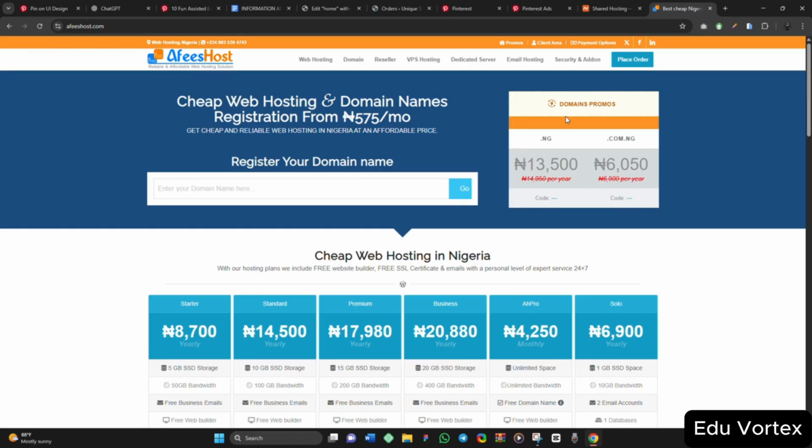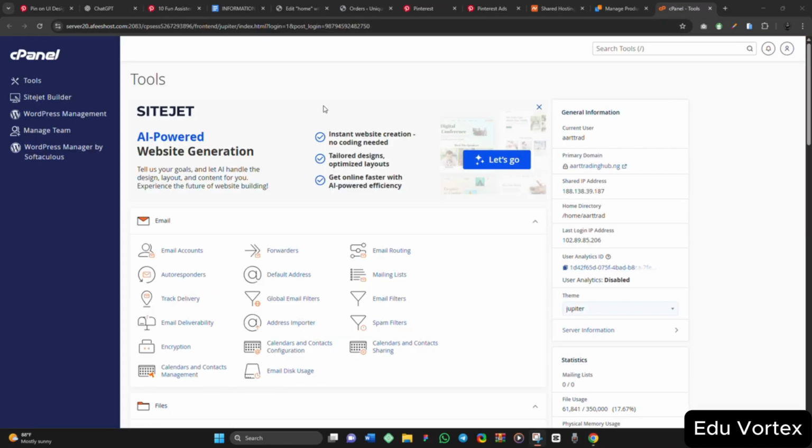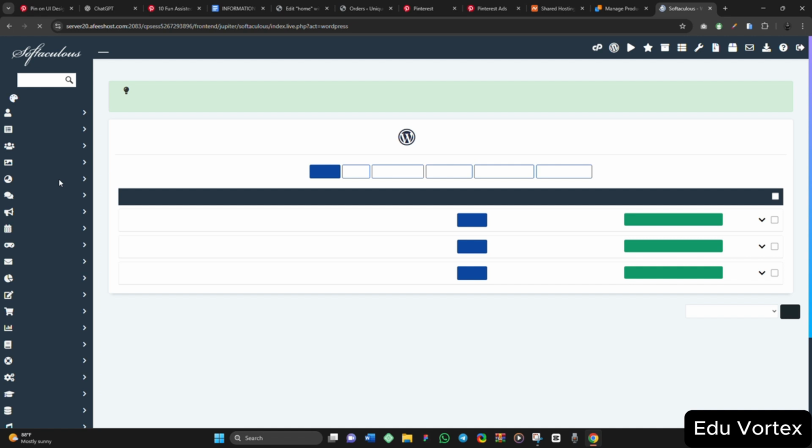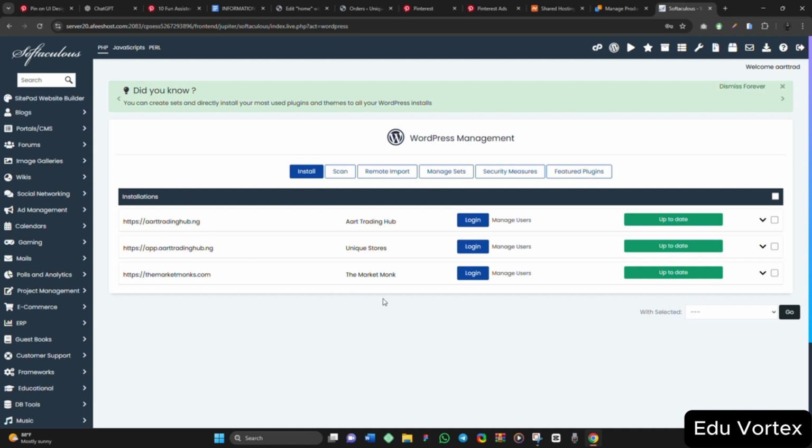After that, I will just move to the cPanel now to teach you how to install WordPress on cPanel directly. So from this place, you have gotten to your cPanel here. Now you come here and click on WordPress Manager by Softaculous. When you click on it, I have like 3 accounts here. So you click on this install.